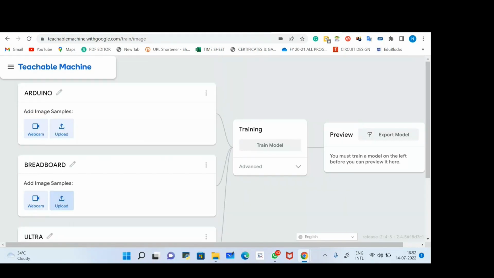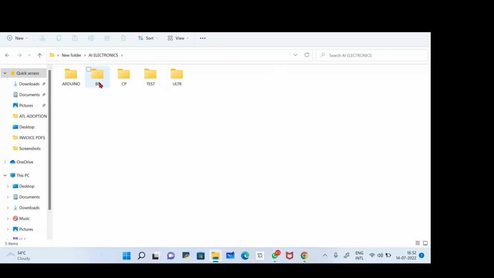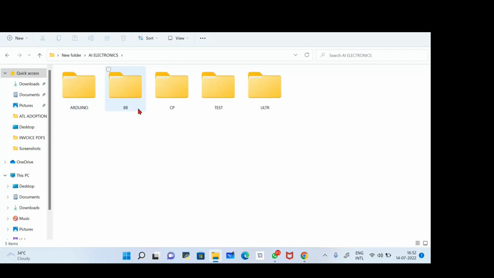So this is our first part, the initial part, where we are uploading our data. All right, so I'm going to show you my database also. Here's my database. Here I created subfolders. This folder is for Arduino, this is for breadboard, this is for capacitor, and this is for ultrasonic sensor. So I'll show you.